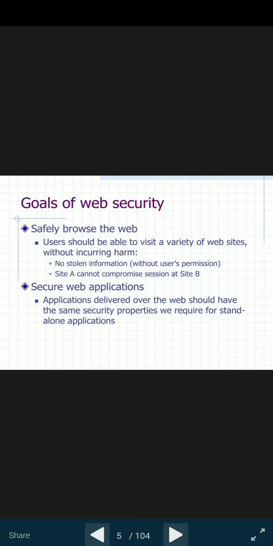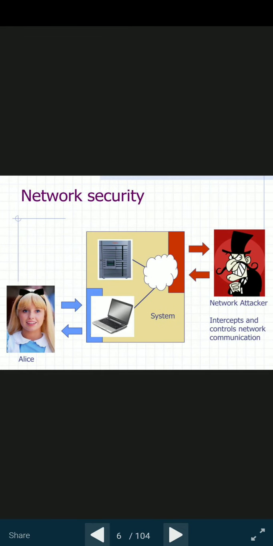So no stolen information without the user's permission, but it happens. Hackers and attackers can steal your information without your permission. Site A cannot compromise the session at site B. That means there is no session between site A and site B, and they are not the authorized website owner. Secure web application: applications delivered over the web should have the same security properties we require for standalone applications.